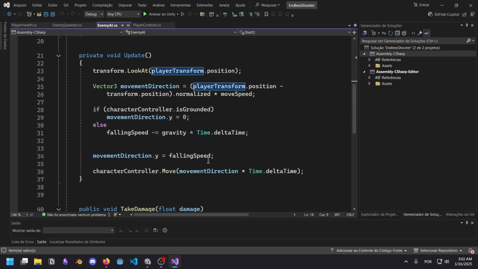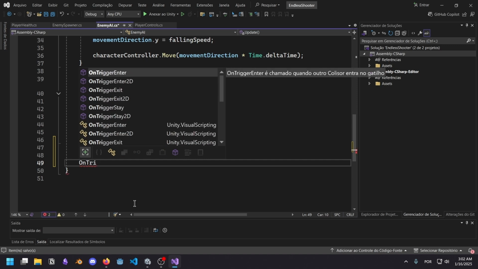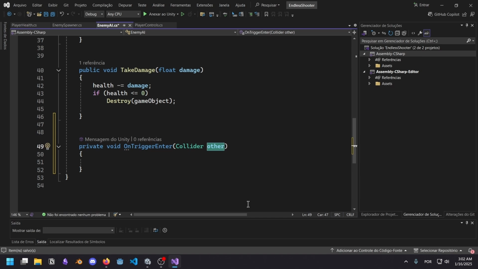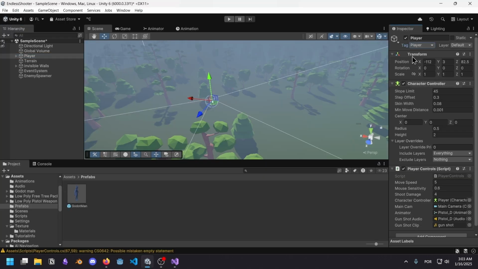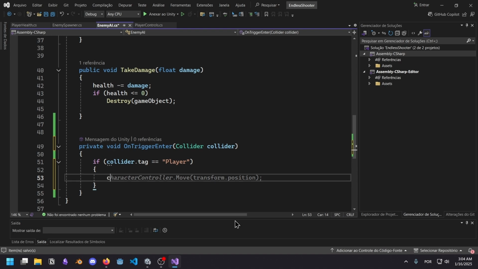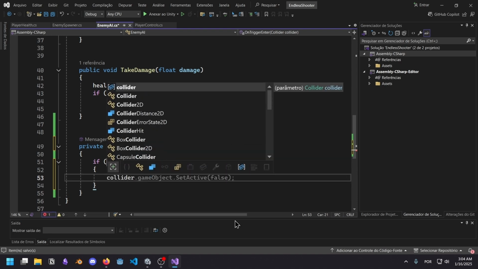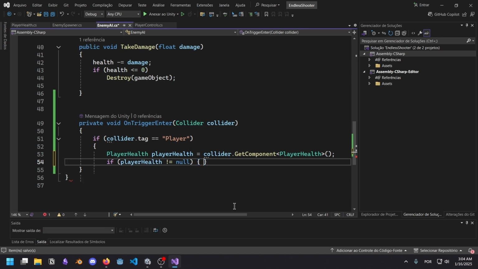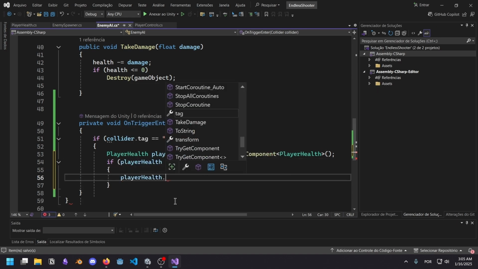So in the enemy AI script, I want an OnTriggerEnter. Is that it? Man, why do I remember this so clearly? Collider is going to be player, and I'm going to need a tag or a filter of some kind for this. I'm just going to call this collider. We have to tag the player with the player tag, it already exists. If collider.tag equals player, this is simpler than I thought. We will take the collider, which is the player, don't forget that. PlayerHealth equals GetComponent, but we're going to get the component from the collider. And if that's not null, which is not going to be, but just to be safe, right? We're going to call playerHealth.TakeDamage.